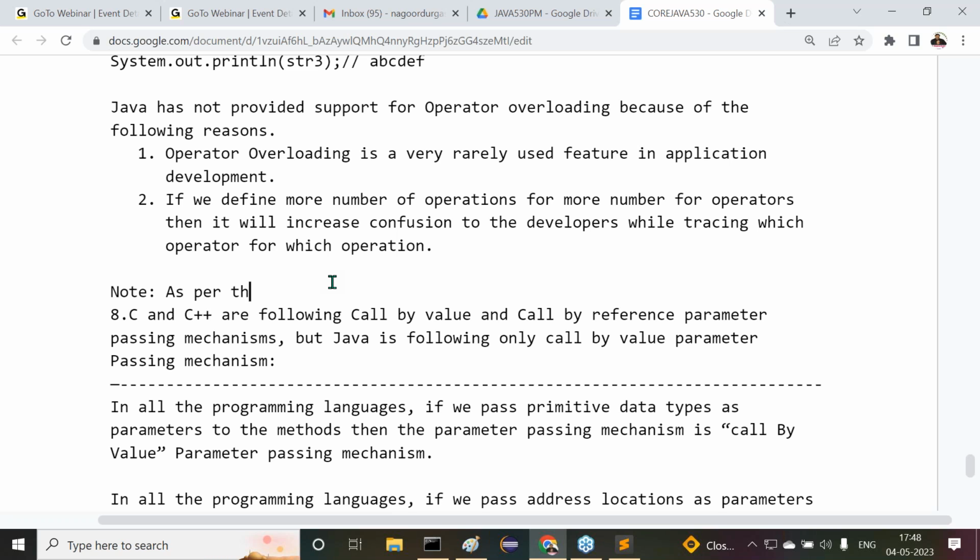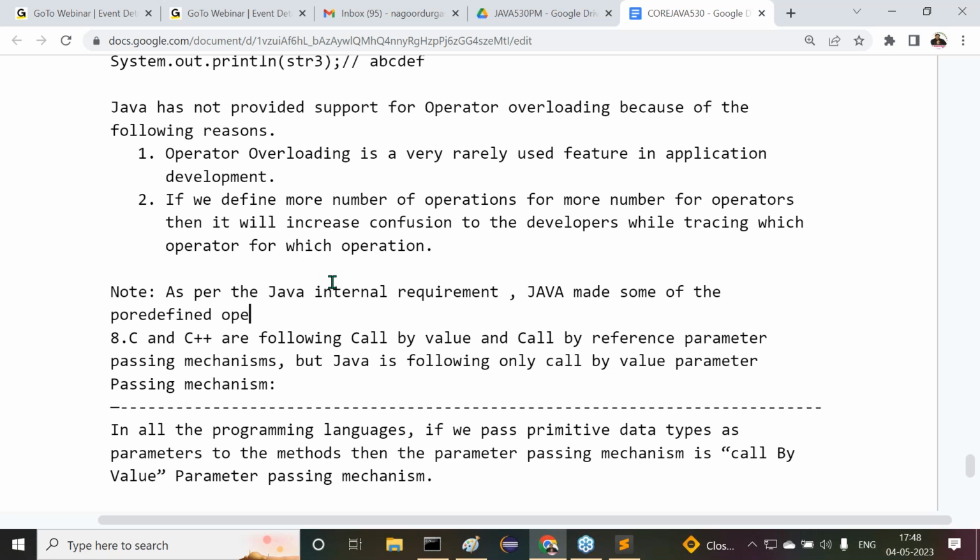As per the Java internal requirement, Java made some of the predefined operators, like plus, star, slash, percentile and so on, overloaded operators with fixed functionalities.